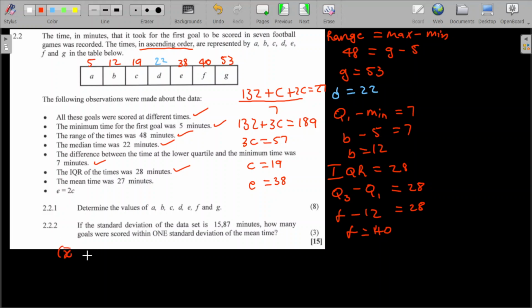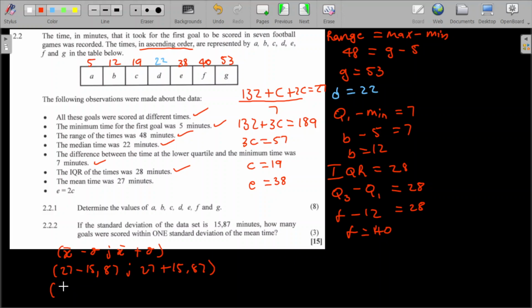So it's the mean minus one standard deviation, and the mean plus one standard deviation. So my mean in this case is 27 minus 15,87, and 27 plus 15,87.